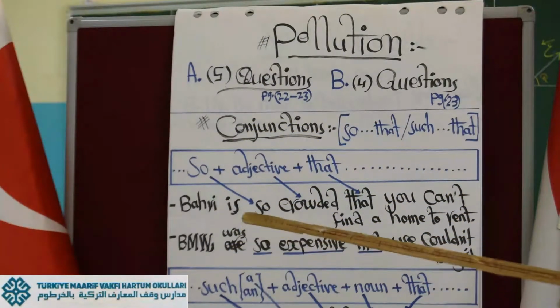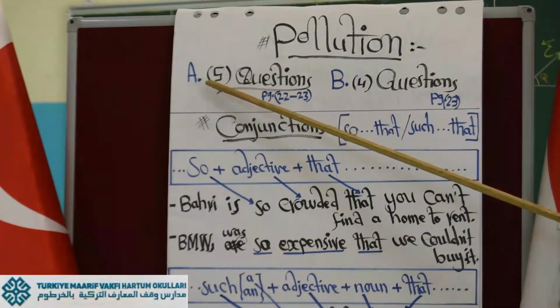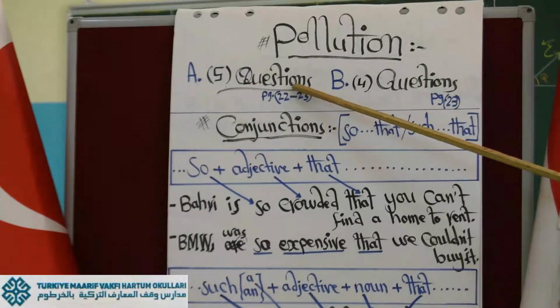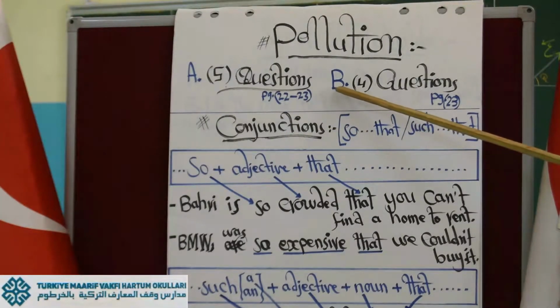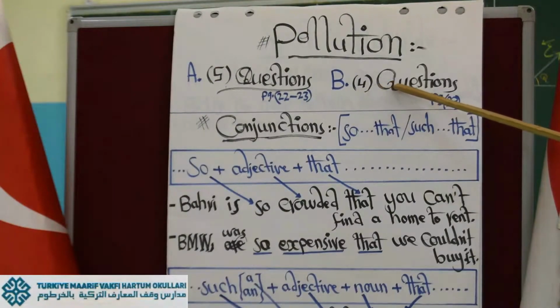Because we are not in the same class, when I say underline, this helps us to answer exercise A. There are 5 questions from page 22 to 23. And for the same topic, exercise B, we will find 4 questions on page 23. You can answer them with the underlined sentences, the sentences that I said to draw a line under. It makes it easier to deal with them all. That's all about our topic, pollution.